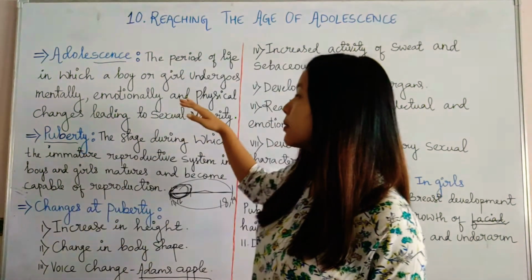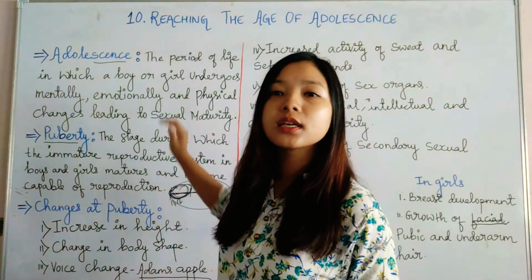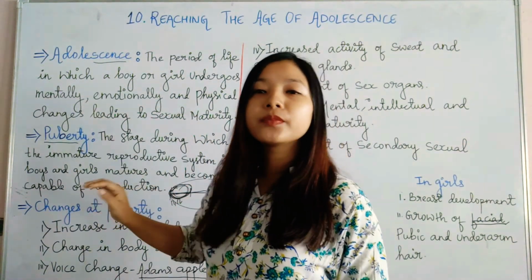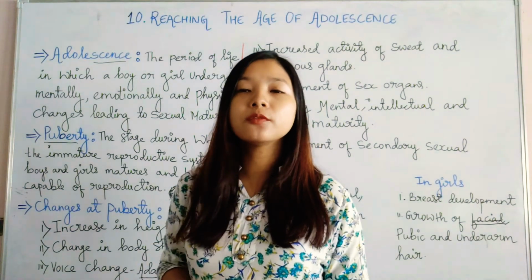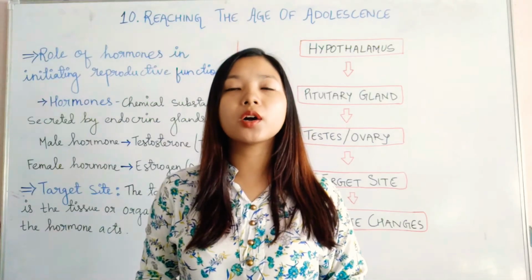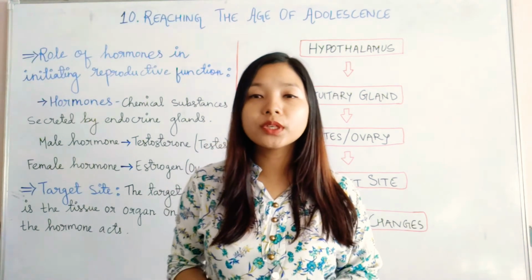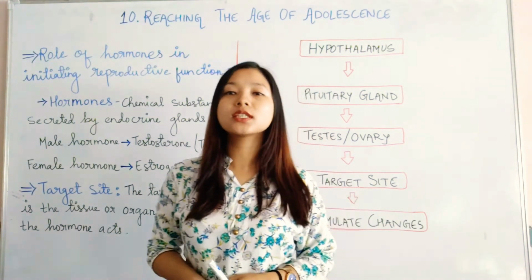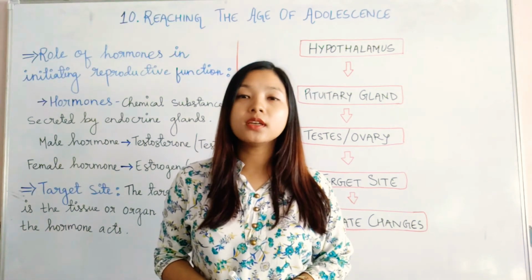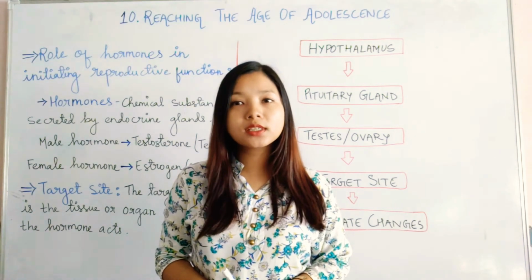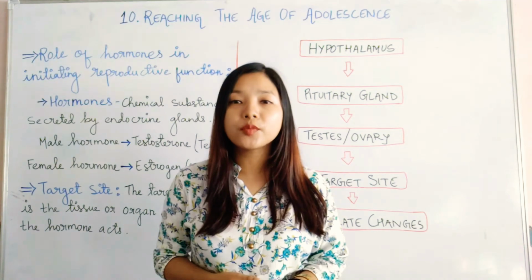Here we have discussed the period of adolescence, then puberty, and the various changes taking place during puberty and adolescence. In this chapter, we are going to discuss how these changes are brought about.